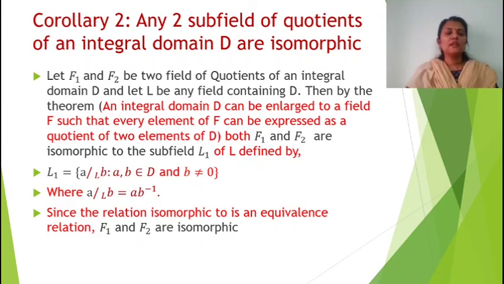So we can write both F1 and F2 are isomorphic to the subfield L1 of L by the second theorem, defined by L1 equal to A quotient by B such that A, B elements of D and B not equal to 0, where A quotient by B is equal to A B inverse. Since isomorphism is an equivalence relation, F1 and F2 are isomorphic.